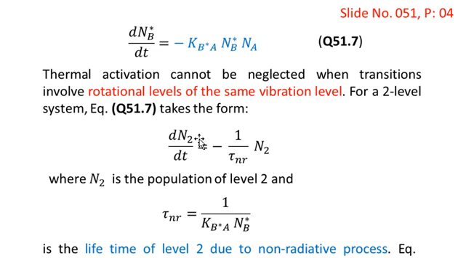This is the rate of decay in terms of the non-radiative lifetime. So tau nr is the non-radiative lifetime, and this equation, dN2 over dt equal to minus 1 over tau nr multiplied by N2, is the rate of decay equation for the population in level 2 through the process of non-radiative decay, where N2 is the population of level 2.